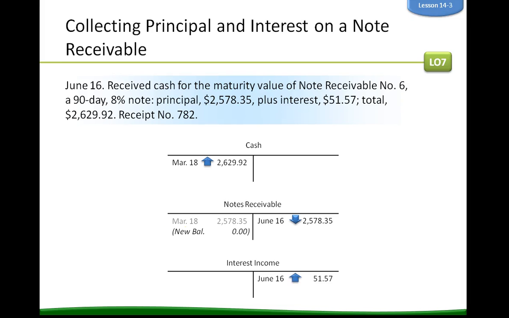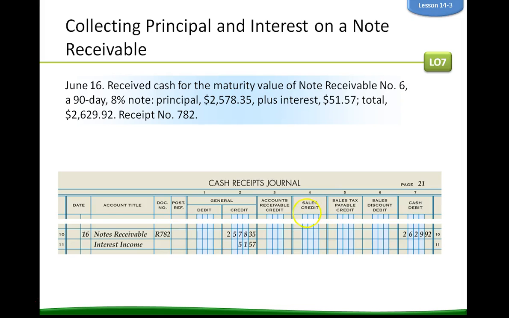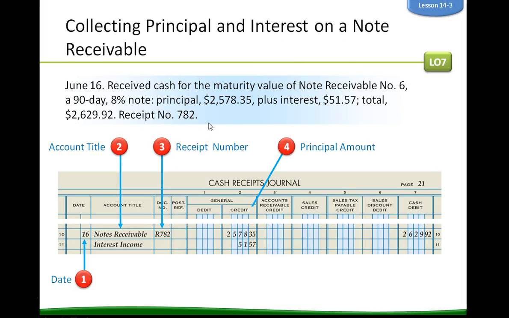So we have interest income right here, and that increases. Our cash, when they pay it, increases, and then our notes receivable would decrease in that amount to make a balance zero. Okay, we have the date, notes receivable, the account title. We have our receipt number, 782, principal amount, interest income. So we have our original principal amount and then our interest income, and they would add together to give us our total.